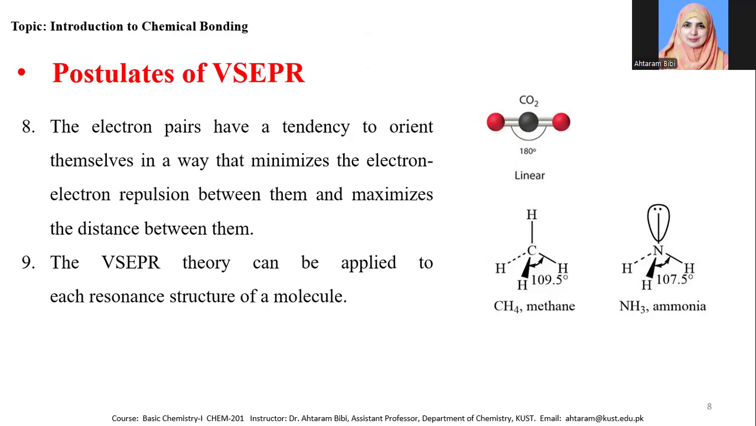So the valence shell electron pair repulsion theory can be applied to each resonance structure of a molecule, and the theory generally explains the geometry of a molecule based on the valence shell electrons present. The bonded electrons and the lone pairs of electrons generally decide the shape of the molecule.